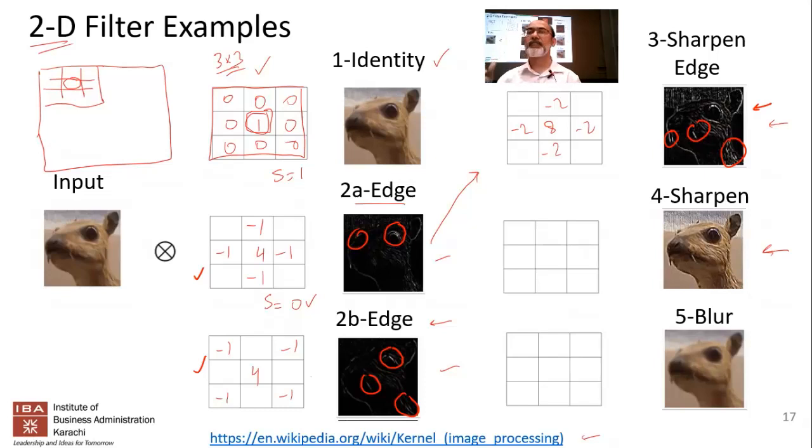Sir, what is meant by an edge in this? So edge is any change. Good question. Now, in the previous case, it was only zeros and ones. Now there's color as well. So the edge is any change in texture, okay? And the stronger the change, the stronger the edge, okay? So you can see that the eye is very prominent because the edge here is very strong, because it's not only going from slight shade of one color to the same slight shade of another color as in the rest of the face, but in the eye it's going from a black color to a very white color, okay?